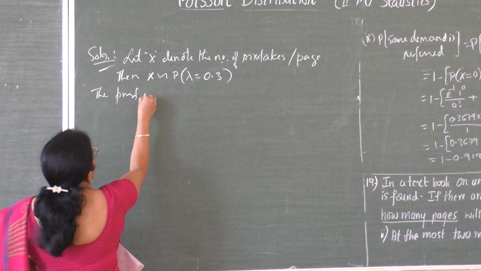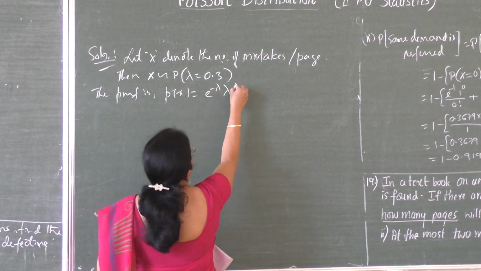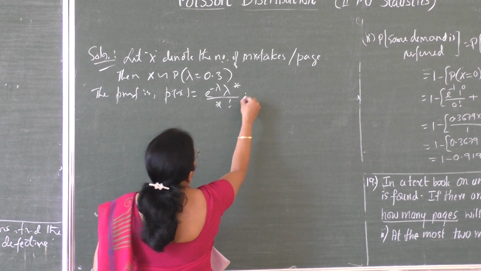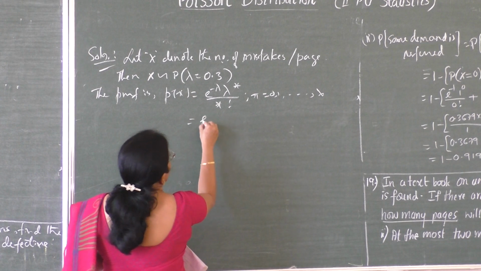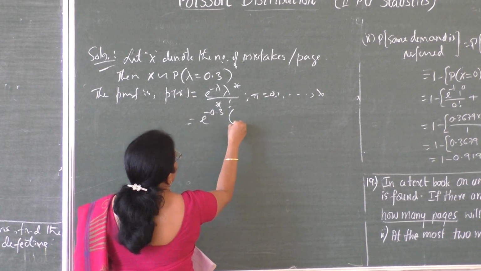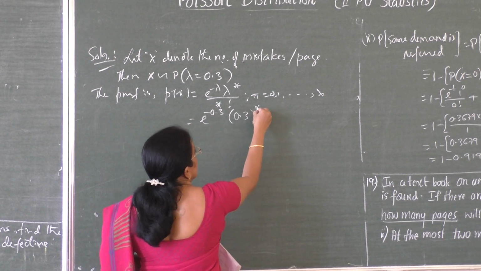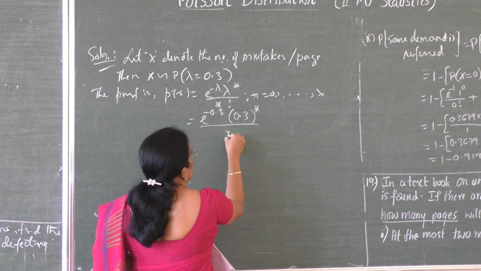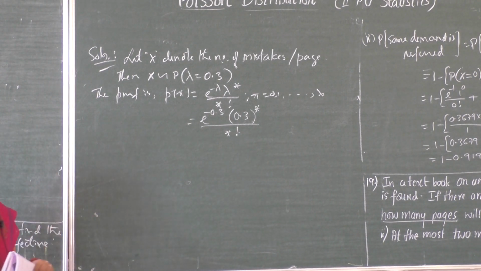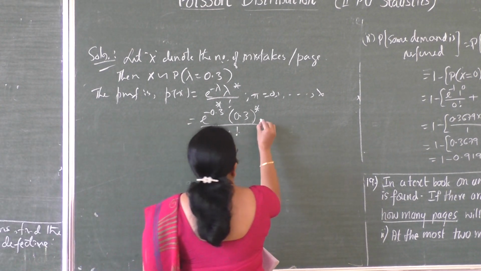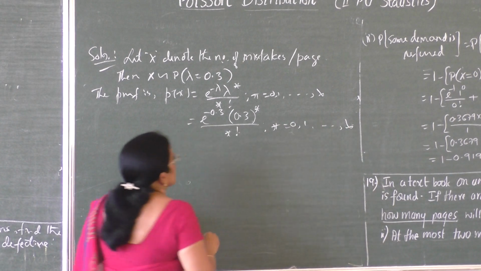Therefore, the probability mass function is P of x equal to e power minus 0.3, 0.3 power x divided by x factorial, where x is equal to 0, 1, 2 up to infinity.